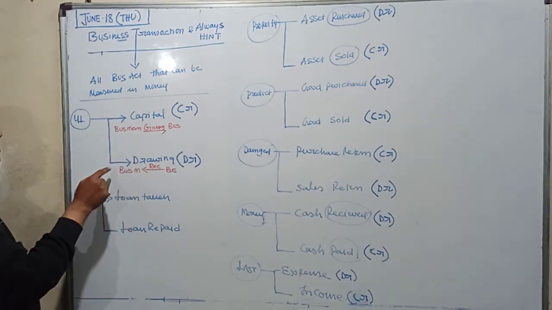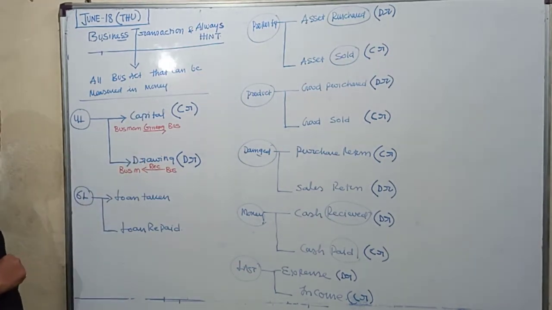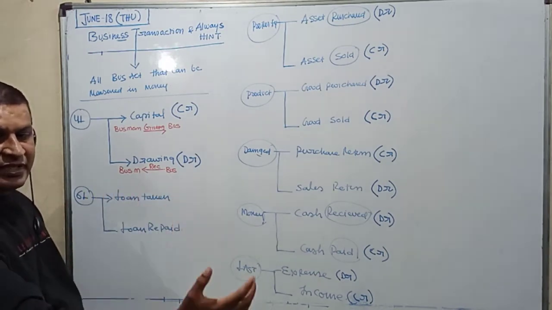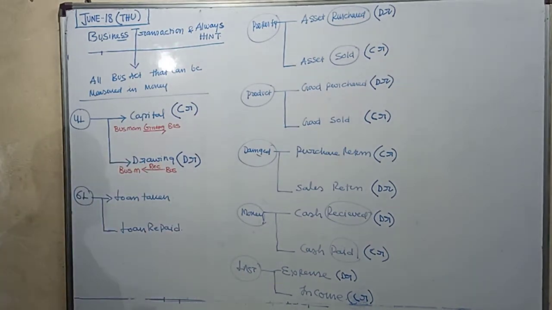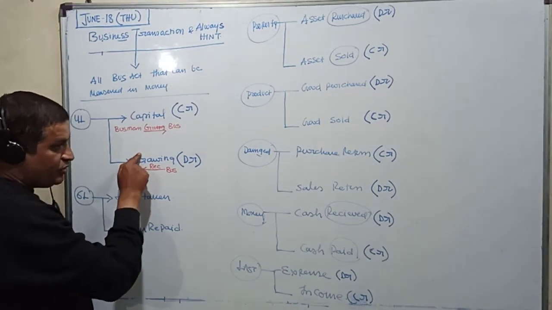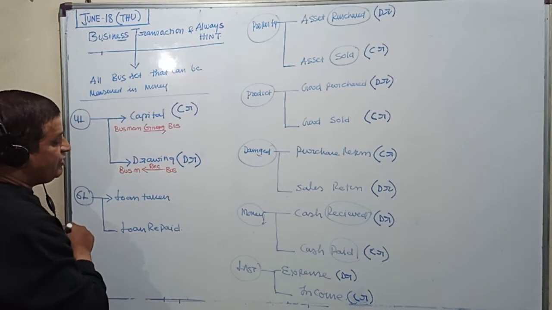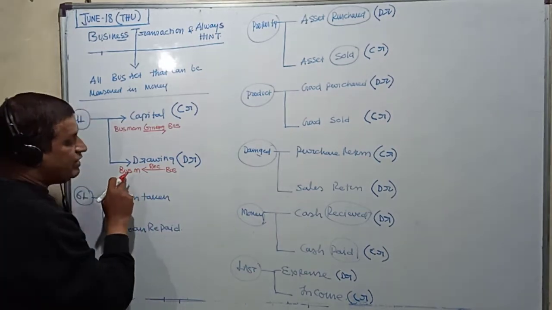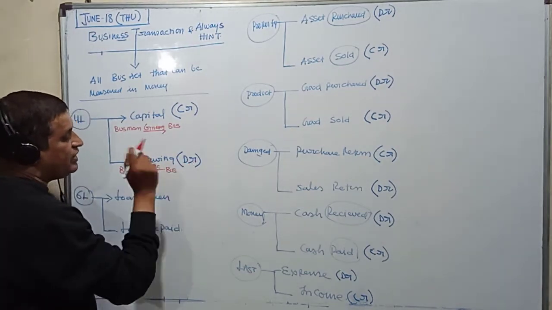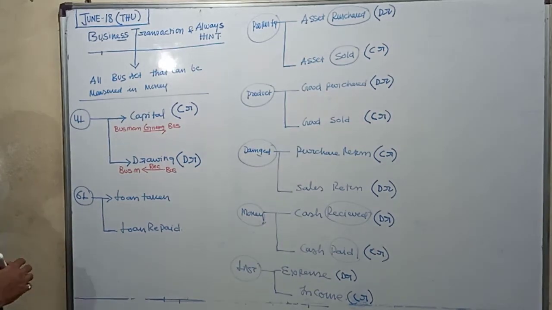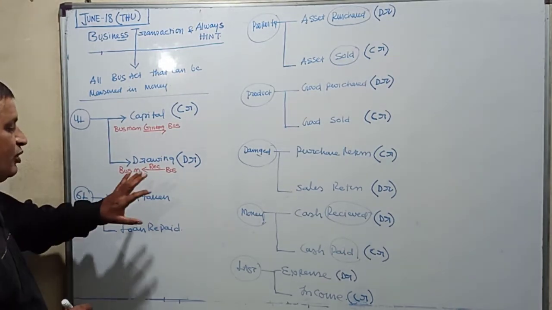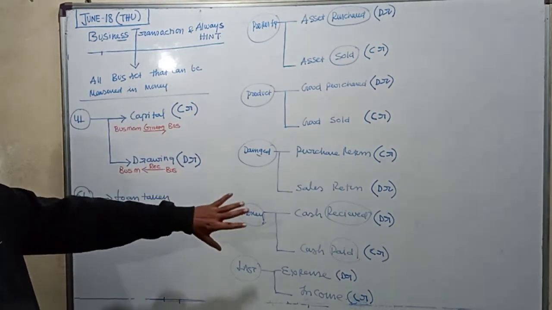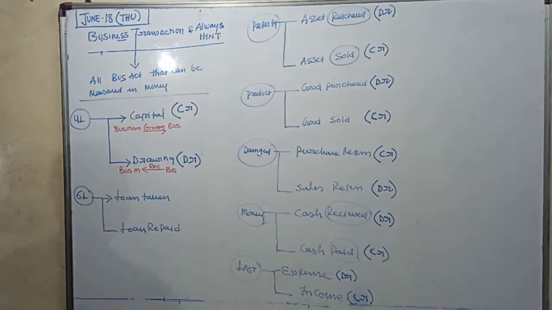Drawing is representing the businessman, so drawing is a personal account. Debit the receiver, because he is receiving money from the business, so his account will always be debited. Loan taken and loan repaid will come later because they are similar to some other transaction here. We'll ignore them for the time being.